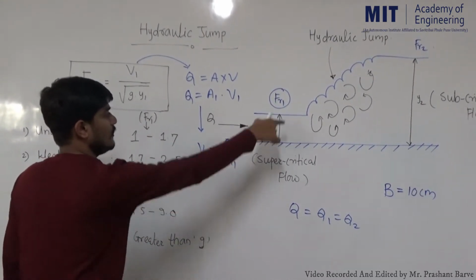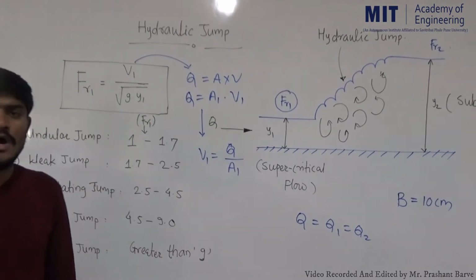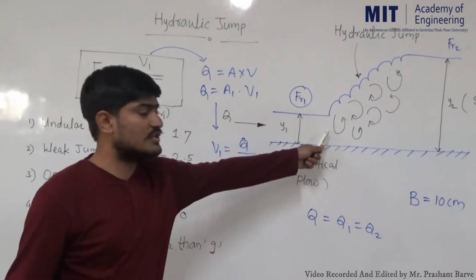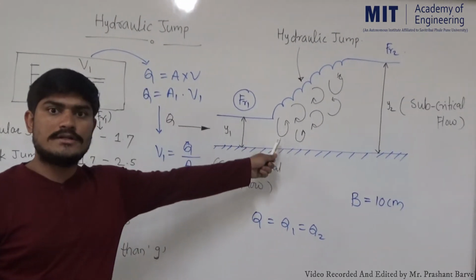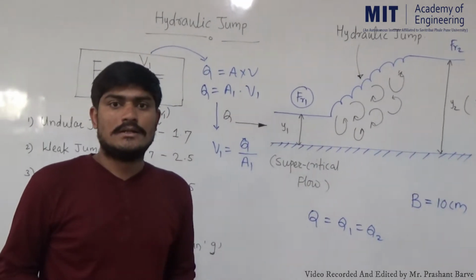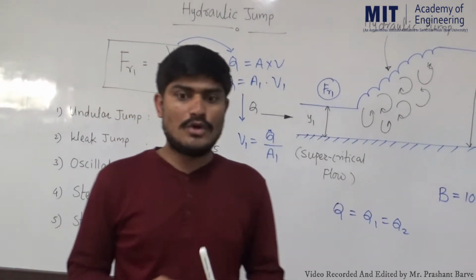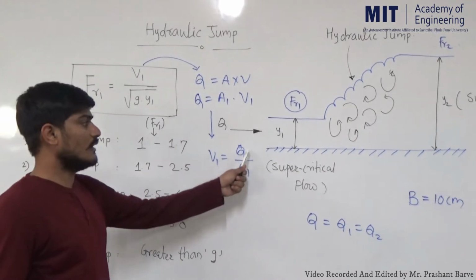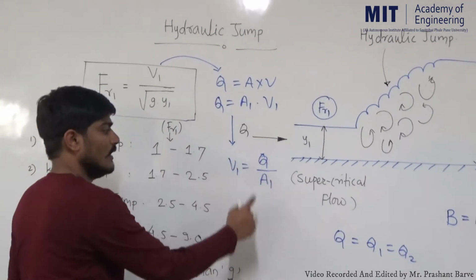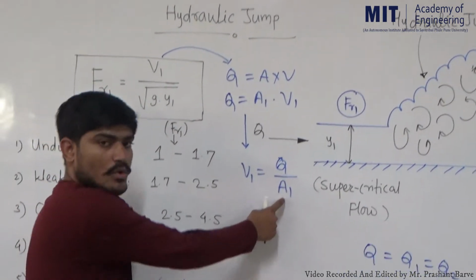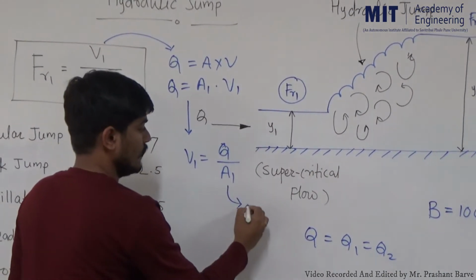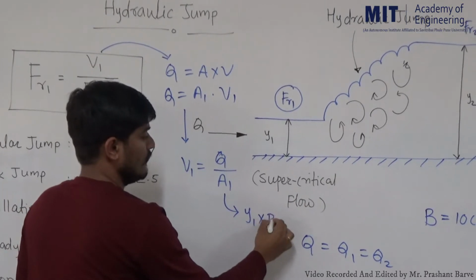What is Q here? Q is the actual discharge. How can we determine the actual discharge? We can determine the actual discharge flowing through the channel forming the hydraulic jump by using a measuring tank. I think you are well aware of how to determine the discharge using a measuring tank. That discharge Q is divided by A1. How can we calculate A1? A1 is Y1 into B.